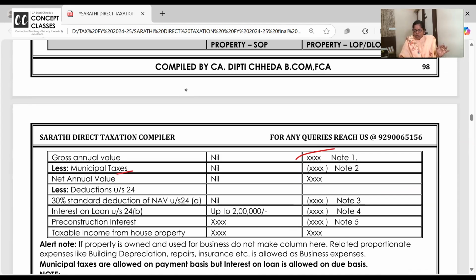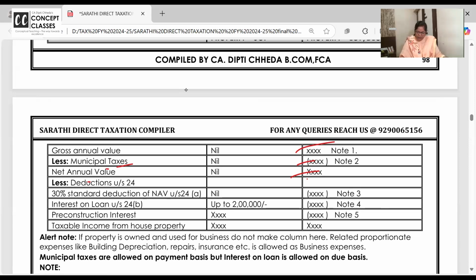Municipal tax are allowed to be deducted if they are paid by the owner. If they are paid by tenants, you cannot deduct it. If they are due but not paid. These are beautiful aspects. I can't say how much they are asking all this in MCQ, and it's going to be super scoring. Once you deduct municipal tax, what you get is called as annual value.